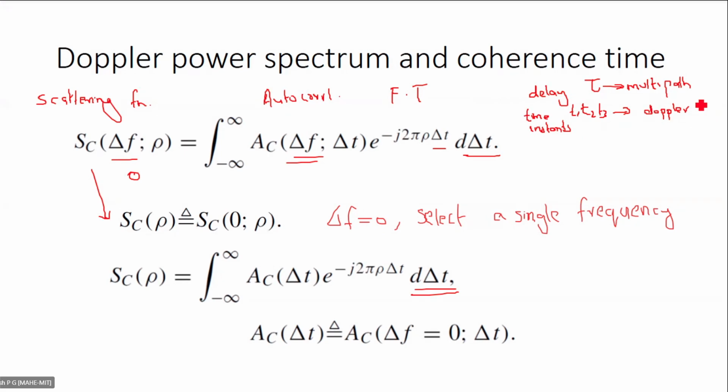Hence, the scattering function becomes SC of rho. Instead of SC of delta F comma rho, it becomes SC of rho.